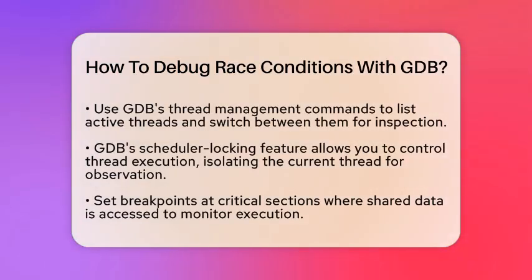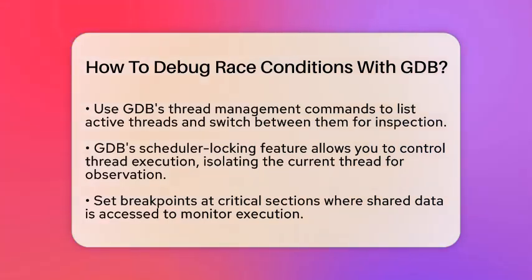Once your program is ready, you can utilize GDB's thread management commands. For instance, using the command to list all active threads will show you their identifiers and statuses. You can switch to a specific thread to inspect its behavior. If you want to run a command across all threads, there is a command that allows you to do just that, which is useful for checking shared states.